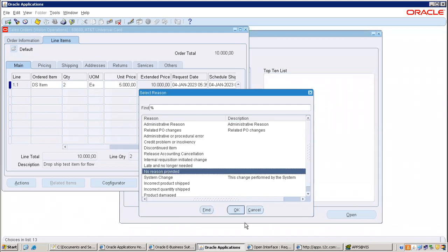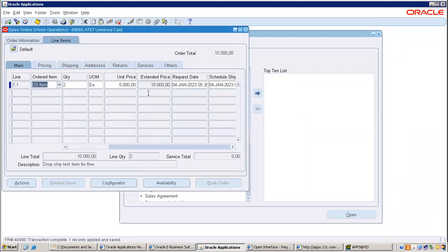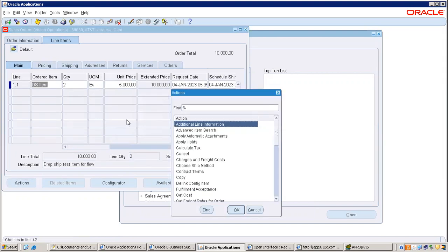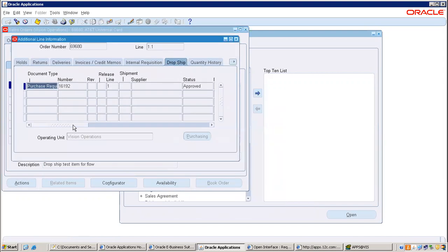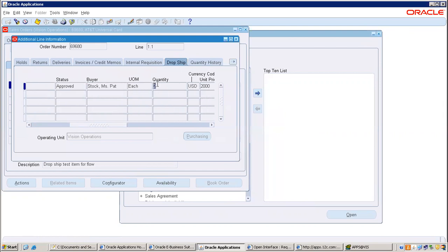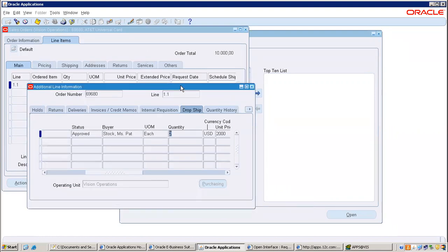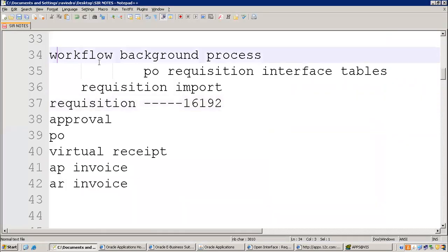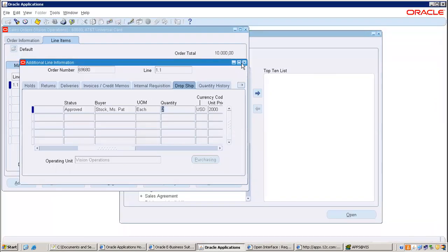Save. Automatically it will carry to the PO level, the PO requisition level. If you want, you can check here. Here also you can see only 2 quantities. Can you see how it is moving very quickly from order management to purchase order? It is because of this flow. Your workflow background engine is automatically taking the data from order management to purchase order. That's a good thing.